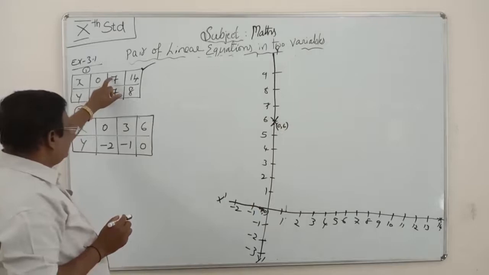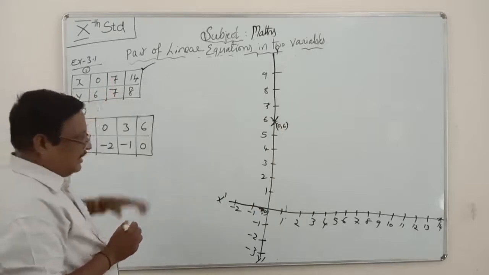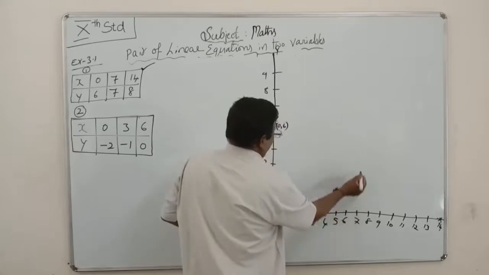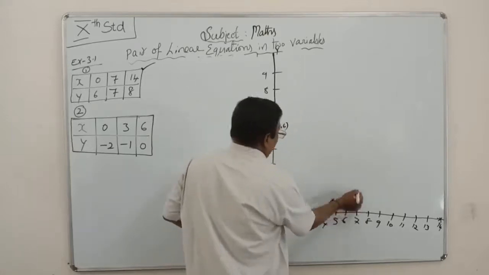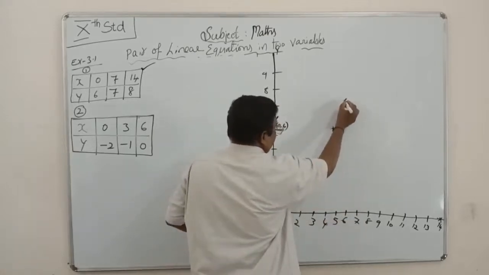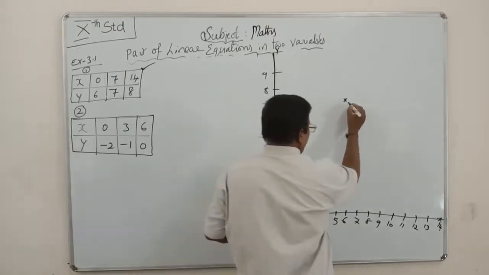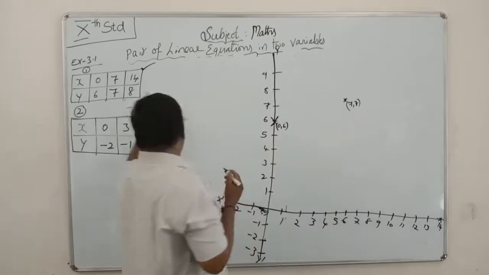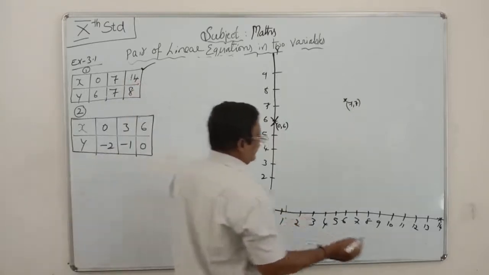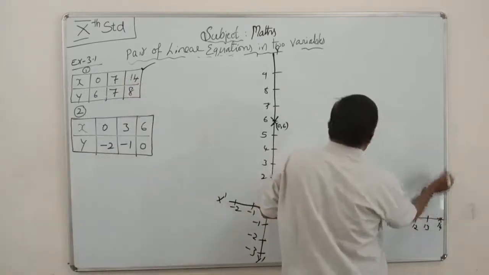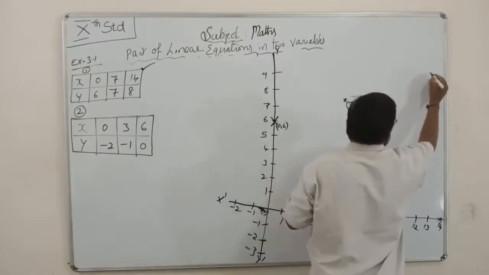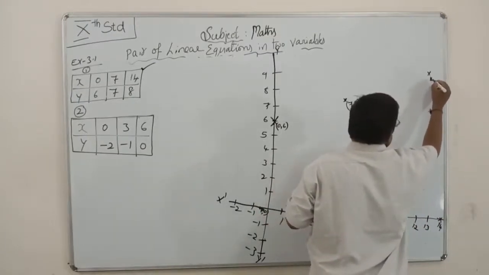Next, when x value is 7, y value is 7, so from here go here. This is 7, 7. When x value is 14, y value is 8. X value 14 means here 14, and 8 here, so this is 14, 8.